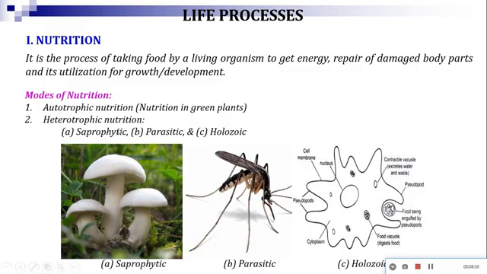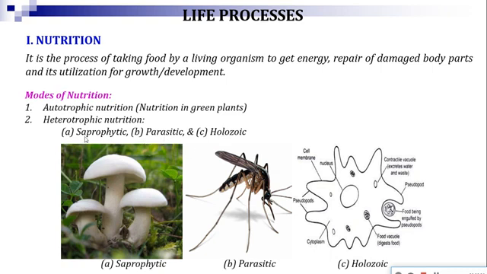Next is heterotrophic nutrition. Hetero means dependent. That means some kinds of organisms are there which cannot synthesize, which cannot produce their food. So obviously they have to depend on the autotrophs or other organisms for the food. So they are considered as heterotrophs, and the mode of nutrition is known as heterotrophic mode of nutrition. So heterotrophic mode of nutrition may be of three different types, may be saprophytic, may be parasitic, and holozoic.